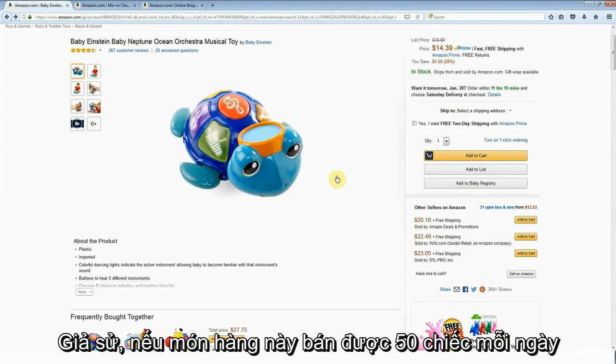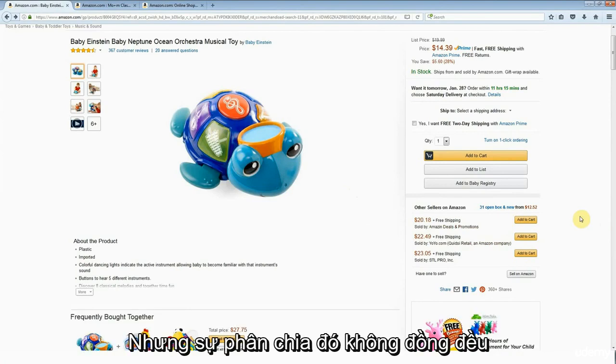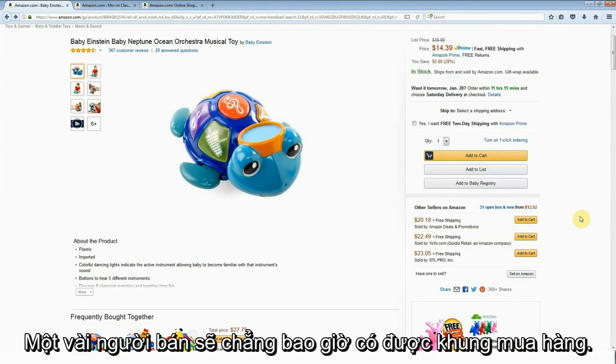If this item, hypothetically, sells 50 units a day, that means there are more than 30 sellers competing for those 50 sales, for a share of those 50 sales. But it's not an even share. Some of these sellers will never get the buy box. It really is that simple.